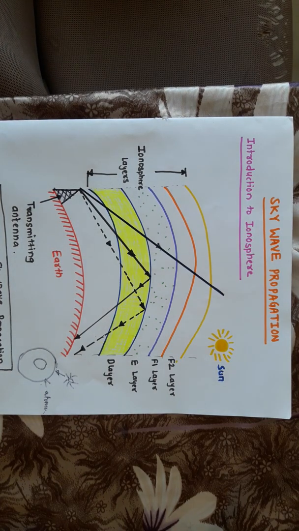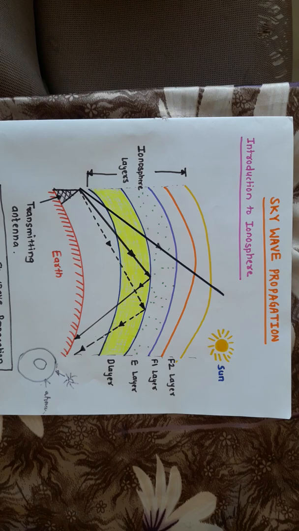So we can say that due to the ionization, the part of atmosphere becomes electrically charged, and the atom either takes an electron or lose an electron and become either positively or negatively type of ions. So this particular layer contains the positive ions as well as the negatively charged ions. Now these negatively charged ions forms the free electrons. So that free electrons are applicable for the communication purpose, right?